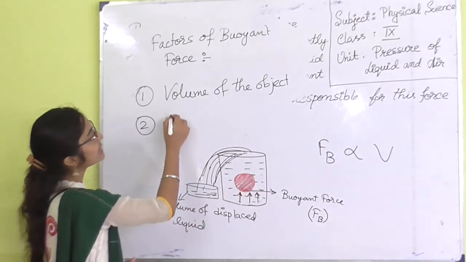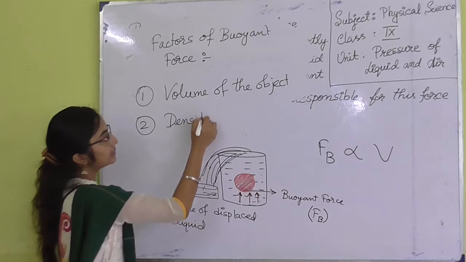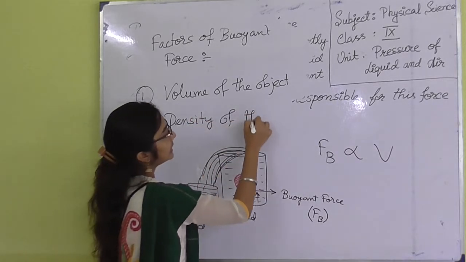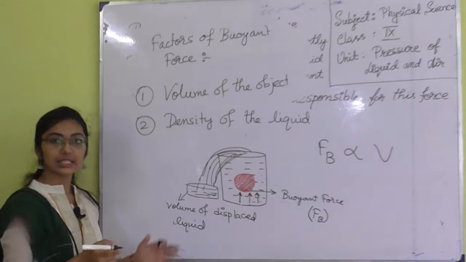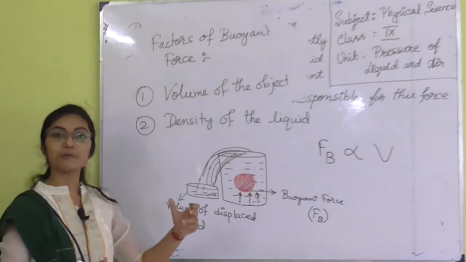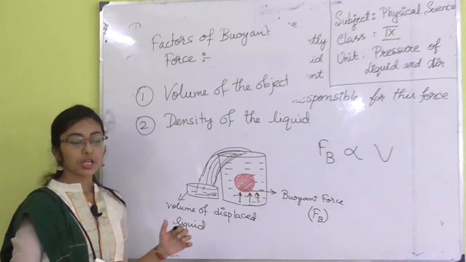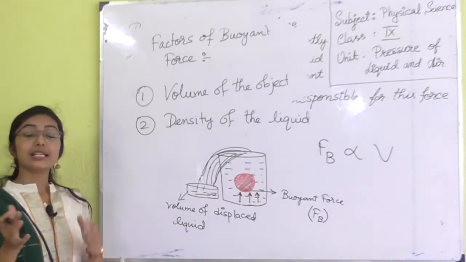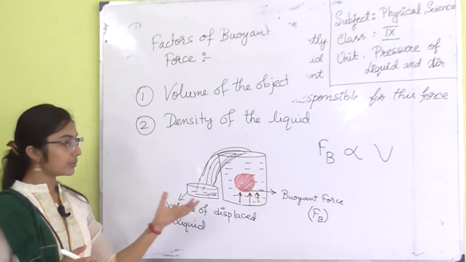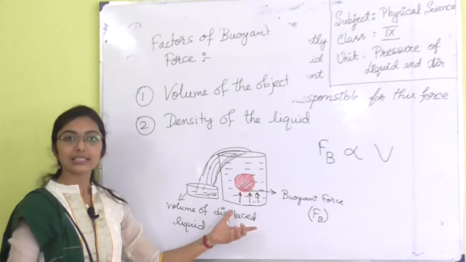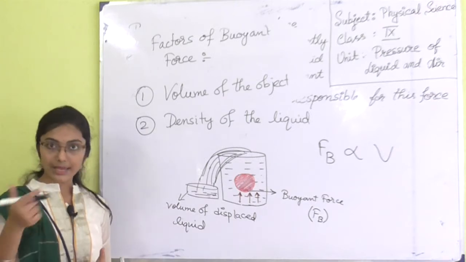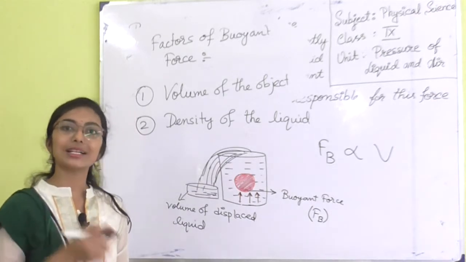The next point is the density of the liquid, the liquid in which the object is immersed. We all know that mercury is heavier than water. I have done the experiment with water and lemon.